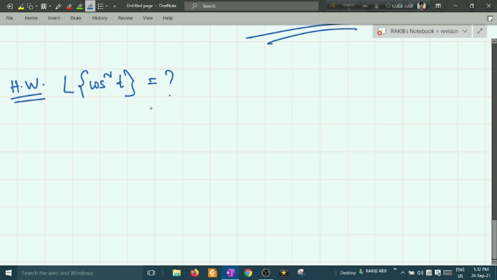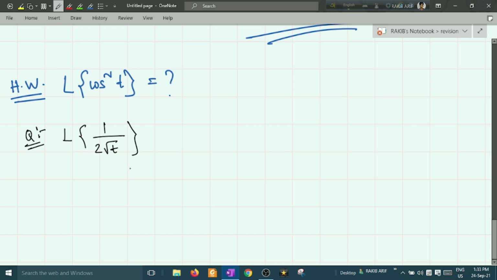Now I am moving to another question that is based on another property. Find out the Laplace transformation of 1 by 2 root over t.